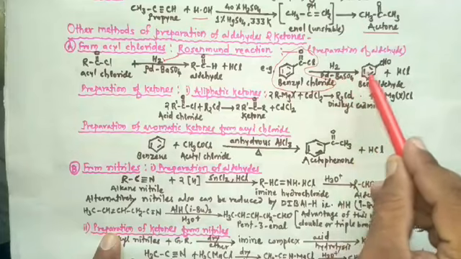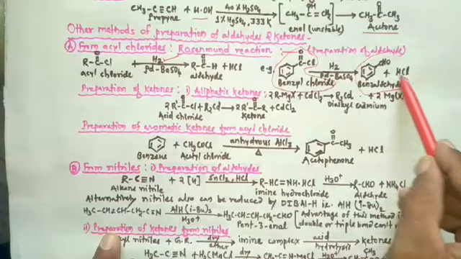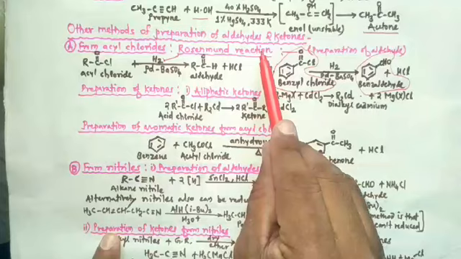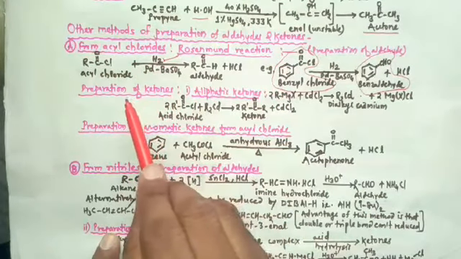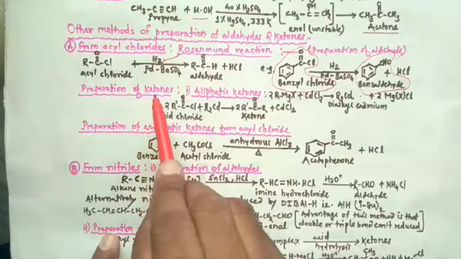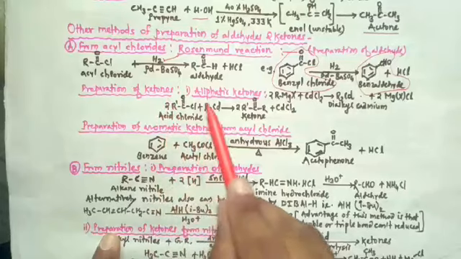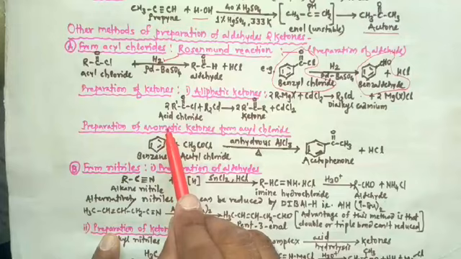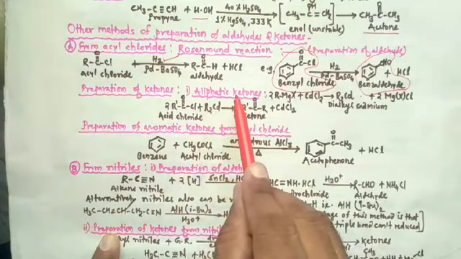Then there will be the formation of aldehyde, and that aldehyde is benzaldehyde, and this reaction is known as the Rosenmund reaction. Then under this heading, let's study the preparation of ketones. Here we are going to study preparation of both aliphatic ketones and aromatic ketones. First of all, let's study the preparation of aliphatic ketones.